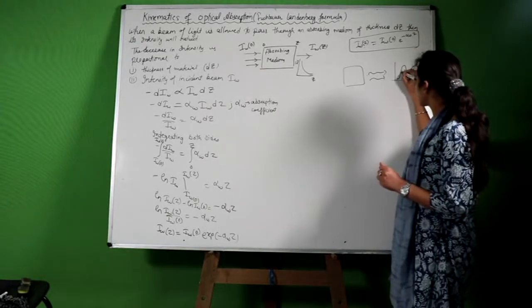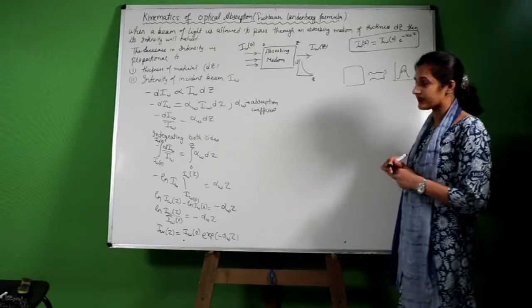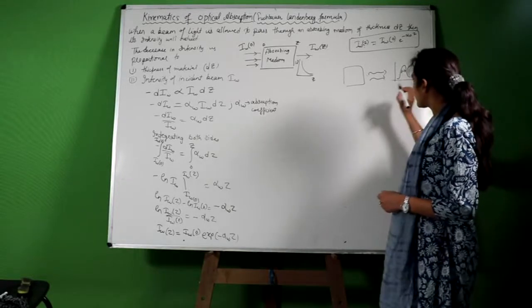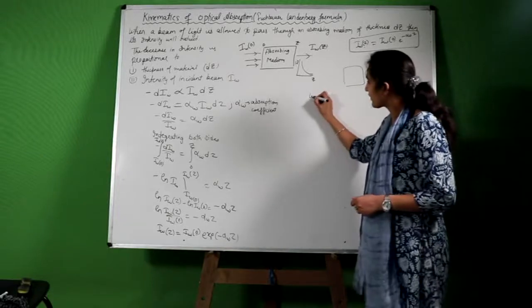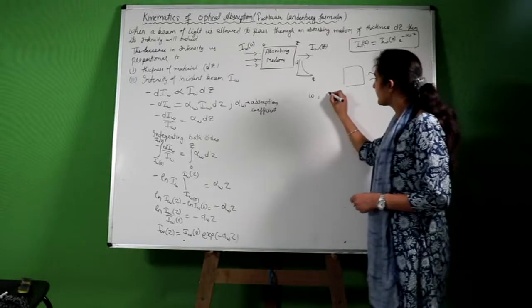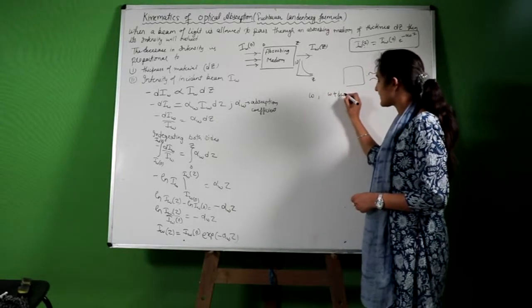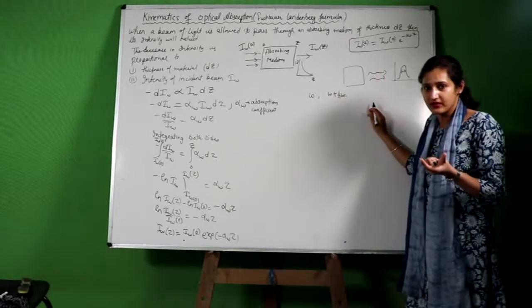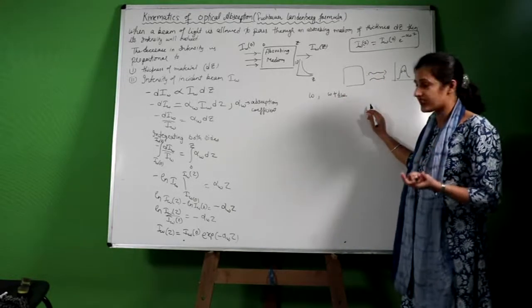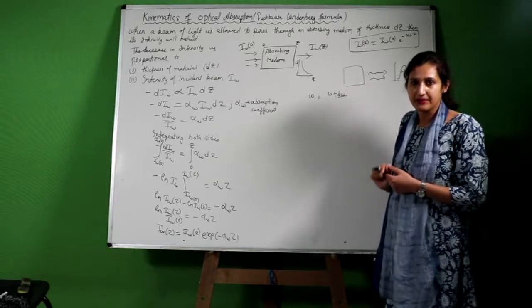That spread is also known as the broadening of light waves. That spread represents that instead of one particular frequency omega, there is some change in the frequency. That change is very, very small compared to ordinary light, but we will consider this spread.